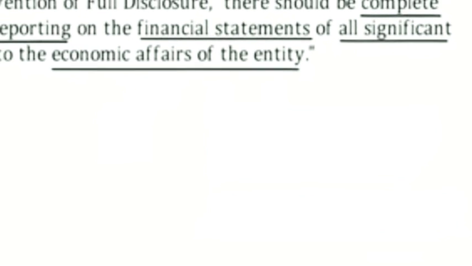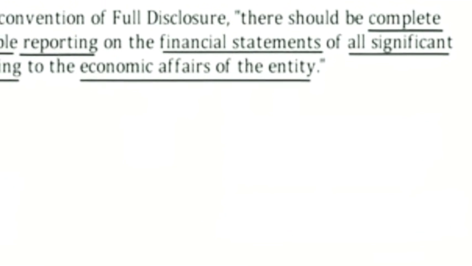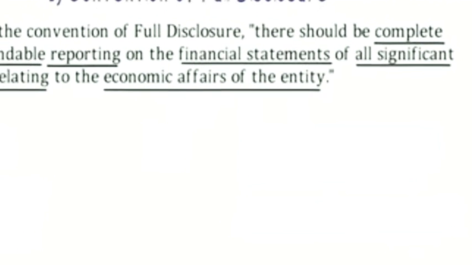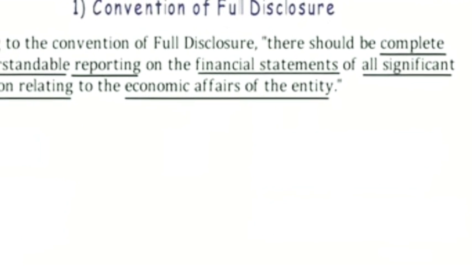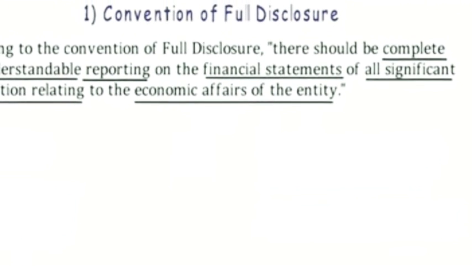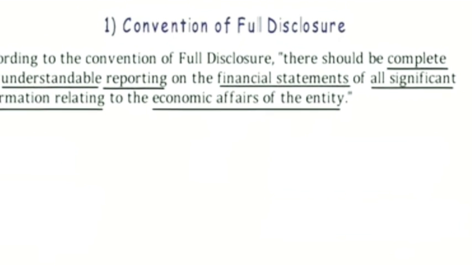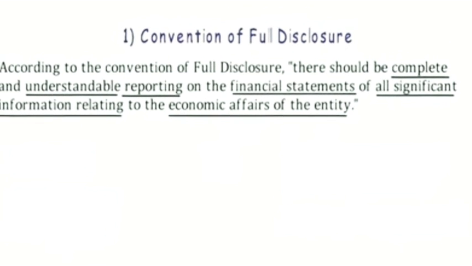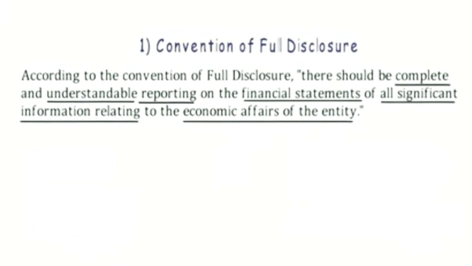To start with, number 1 convention, that is the convention of full disclosure. This convention explains that all the significant information relating to the economic affairs of a business organization or an enterprise should be completely recorded in the books of accounts. There should be sufficient disclosure, that is display of information which is affecting the business organization.